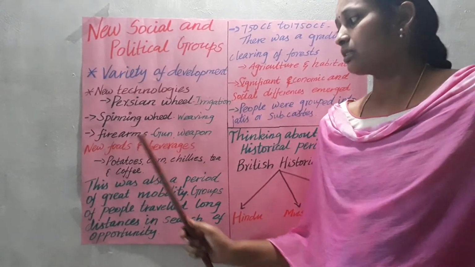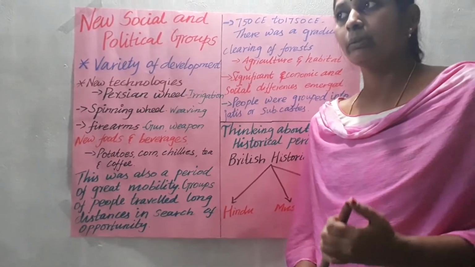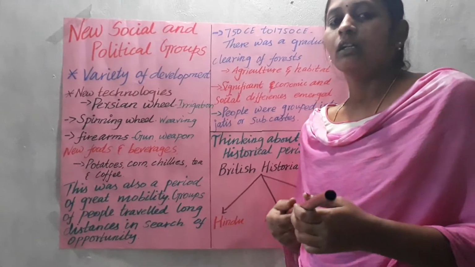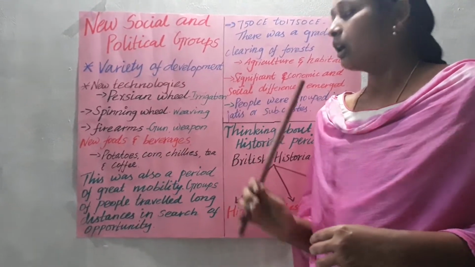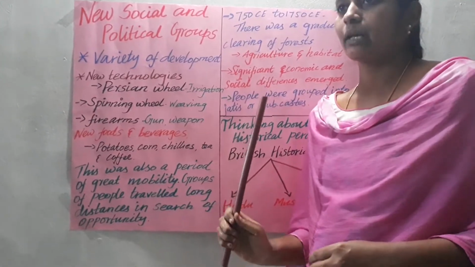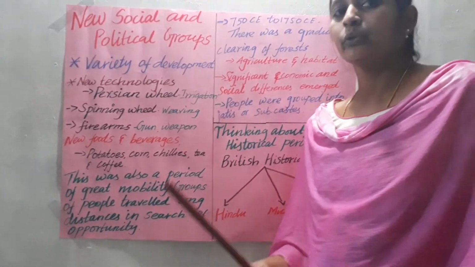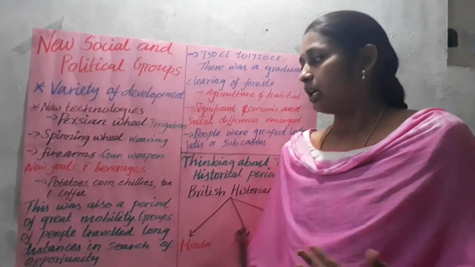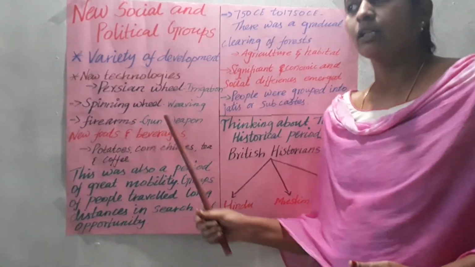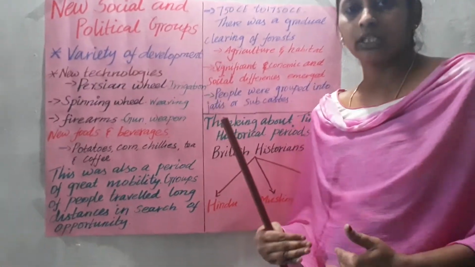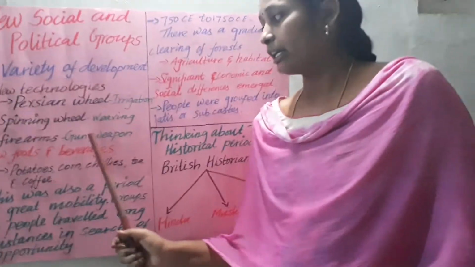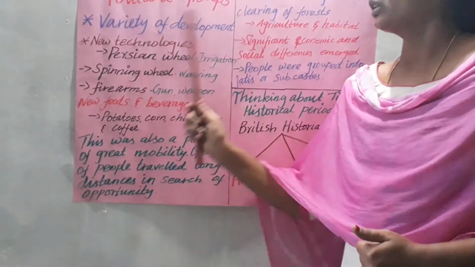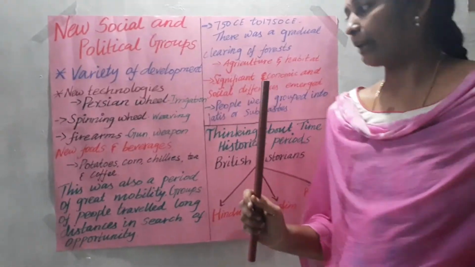Next, firearms. What do you mean by firearms? Nowadays at the time of playing, you are using a gun like that, no? So firearms were also introduced in this particular time. Before that time, the kings used only bows and arrows and some javelins at the time of war. Later, when Babur came to India and started to rule, he introduced the gun and cannon in India. Okay, so that change also happened in this particular time alone.